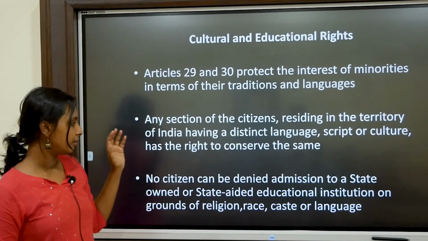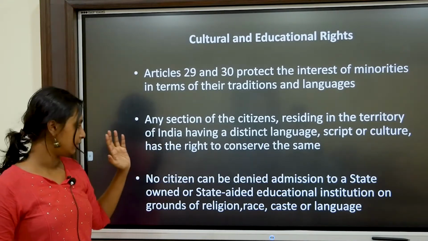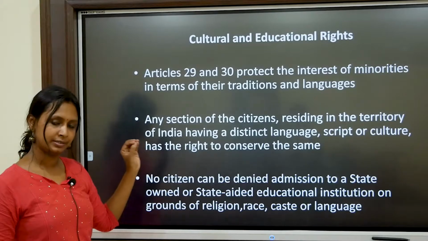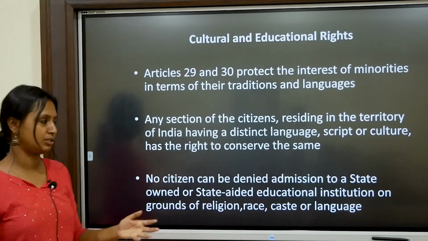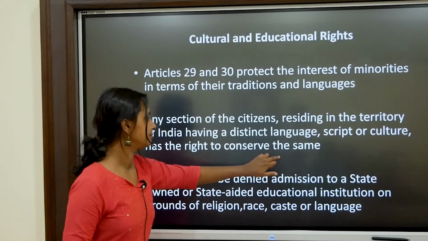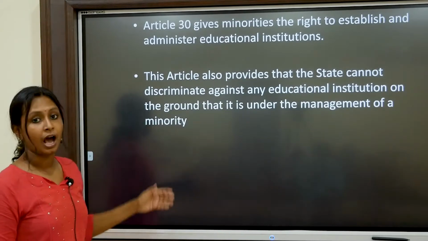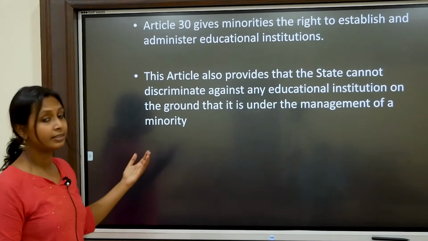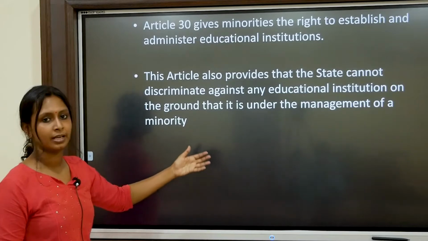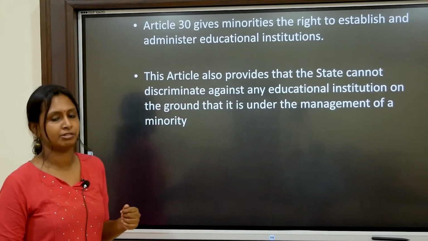So every person has the right to study in state-owned or state-aided educational institutions. And another article is Article 30. Article 30 gives minorities the right to establish and administer educational institutions.